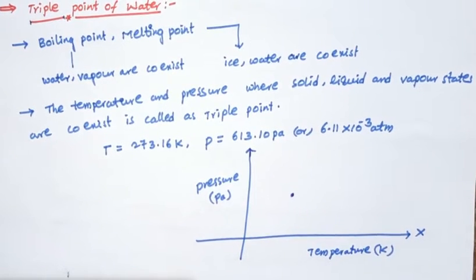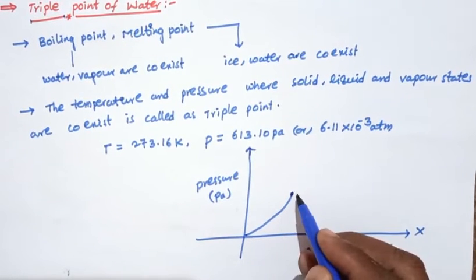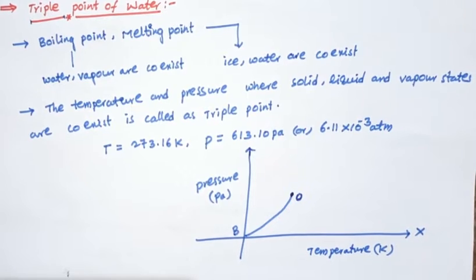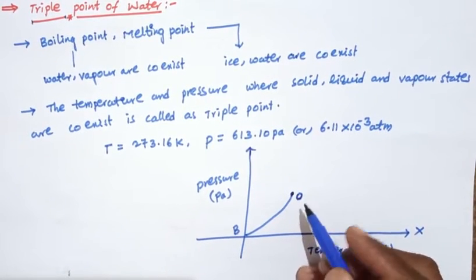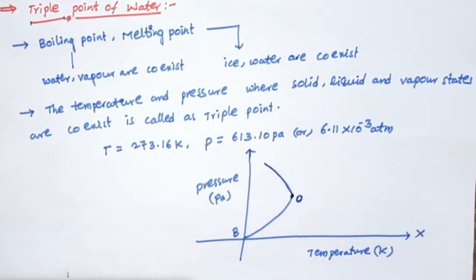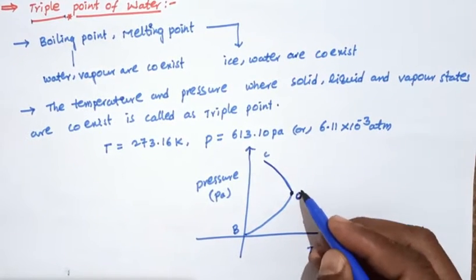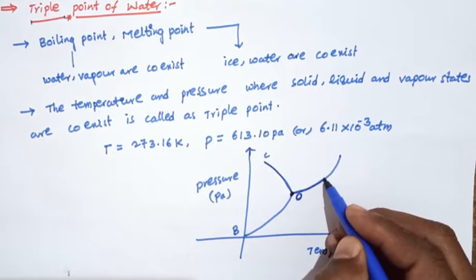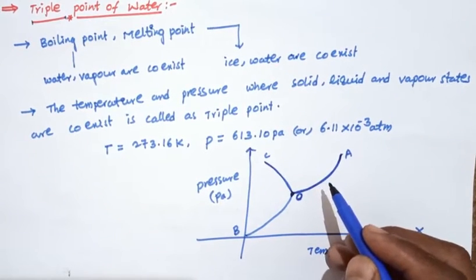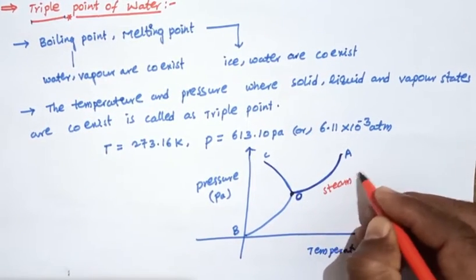This is the triple point O. This is the sublimation line, point B. This is the fusion line, the fusion curve, point C. And this line, point A, is the vaporization line, the steam curve.